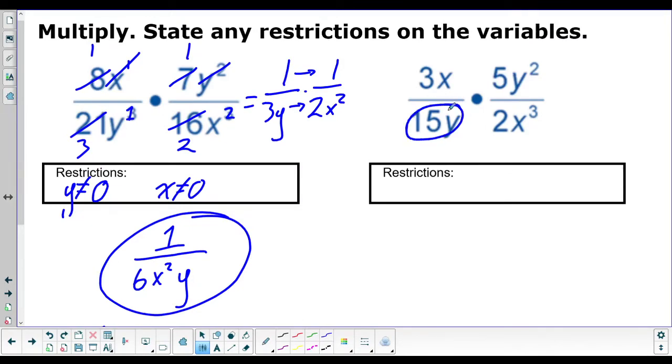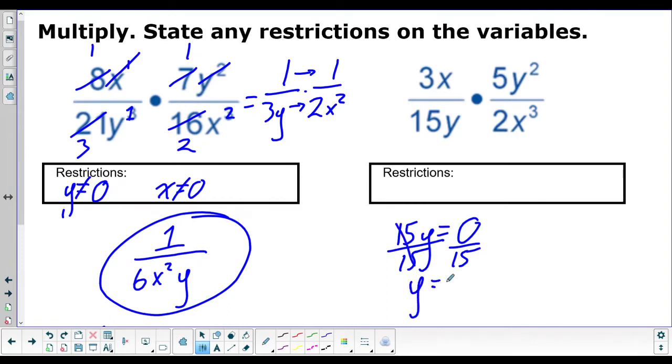All right, right here, we need to set this equal to 0. Again, we should know the answer already, but I'll show you just in case. Set this equal to 0, divide by 15, divide by 15, y equals 0. So y does not equal 0 is one of our restrictions. And then we remember what Mr. Barton said. Oh yeah, anytime we have a monomial or something that's just multiplying, no adding or subtracting, the variable in there cannot be 0 is the restriction. So x cannot be 0.